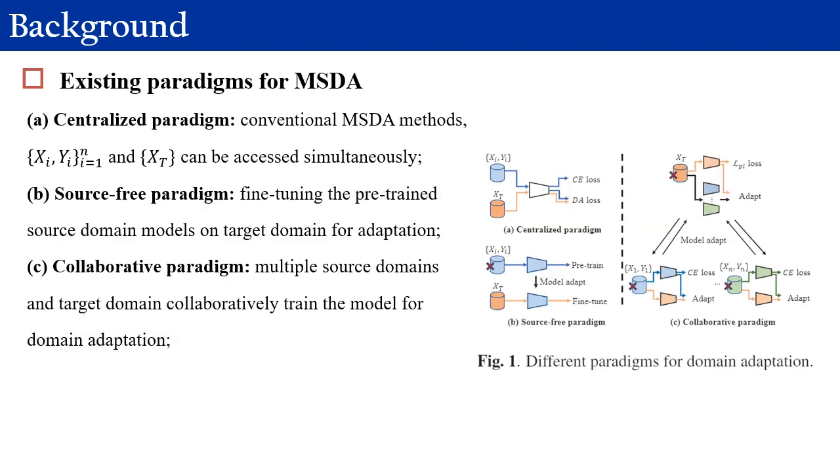For the conventional multi-source unsupervised domain adaptation, the centralized paradigm conducts domain alignment by reducing the statistic discrepancy or in an adversarial manner. The source-free paradigm first pre-trains the source models only on the source domain. Then the source models are fine-tuned on the unlabeled target domain distribution. The collaborative paradigm collaboratively trains the decentralized source domains and target domain under the federated learning paradigm, e.g., FedAvg, by local training and global model aggregation. In this work, we utilize the collaborative paradigm to solve the decentralized multi-source unsupervised domain adaptation.